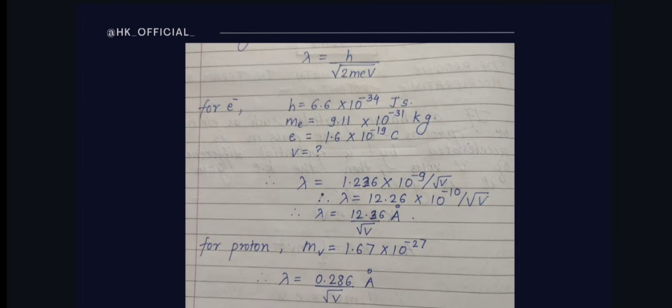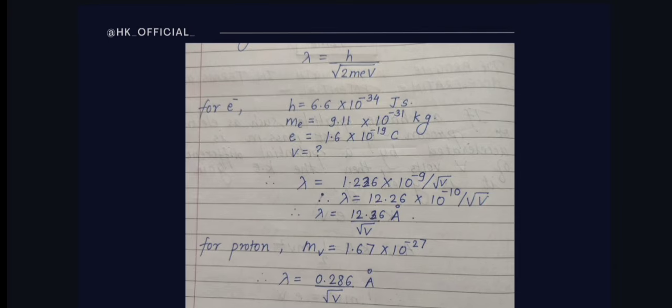And for proton, just remember the mass of proton, that is 1.67 into 10 raised to minus 27. This is important only for you to remember, mass of electron and proton. Otherwise the charge of electron and proton is same, that is 1.6 into 10 raised to minus 19 coulomb. Just substitute these values and you will get lambda is equal to 0.286 upon under root V Armstrong. It is easy, just remember both these lambda values and you are over with the derivation.